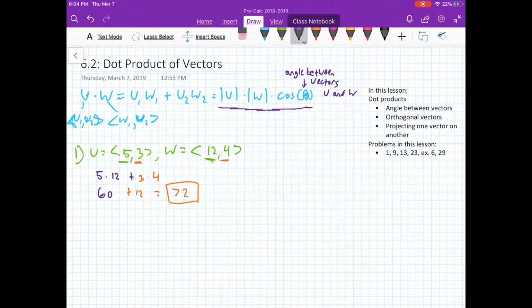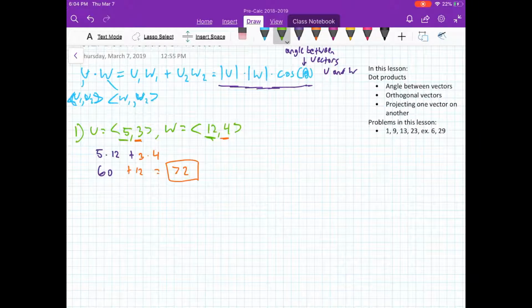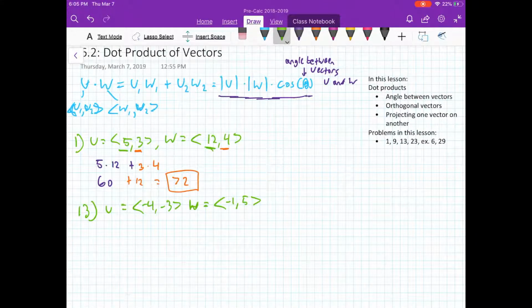So if we wanted to find the angle between two vectors, let's say we were given problem number 13 in the exercises. It asks us to find the angle theta between these two vectors. It gives us a vector u, which is -4, -3, and a second vector w, which is -1, 5. It asks us to find the angle between these two vectors. Now we can use dot products to solve this.